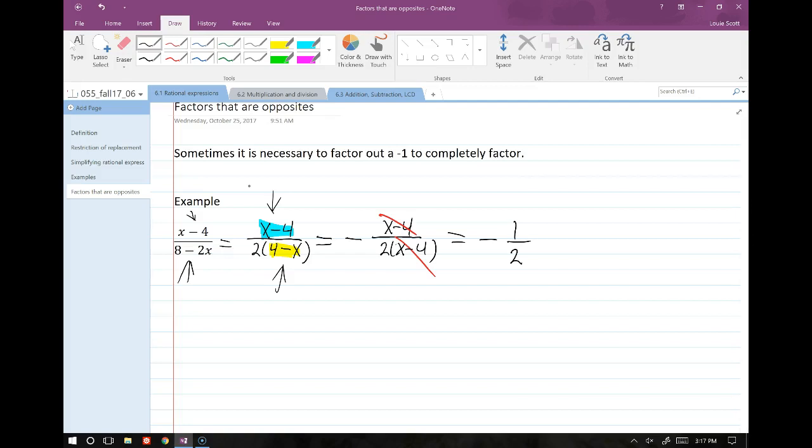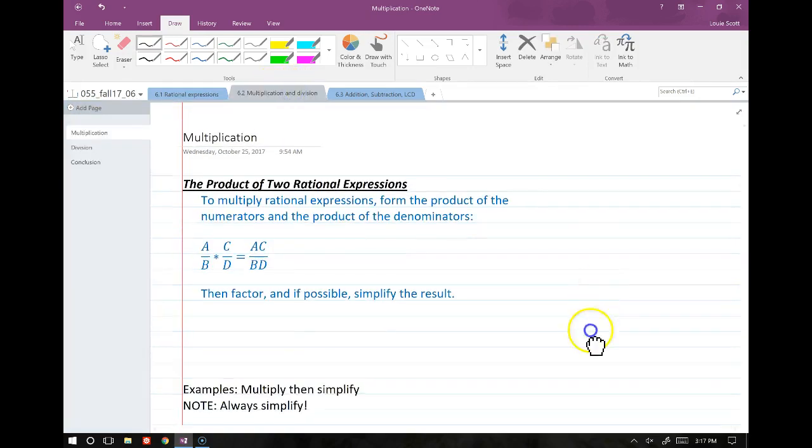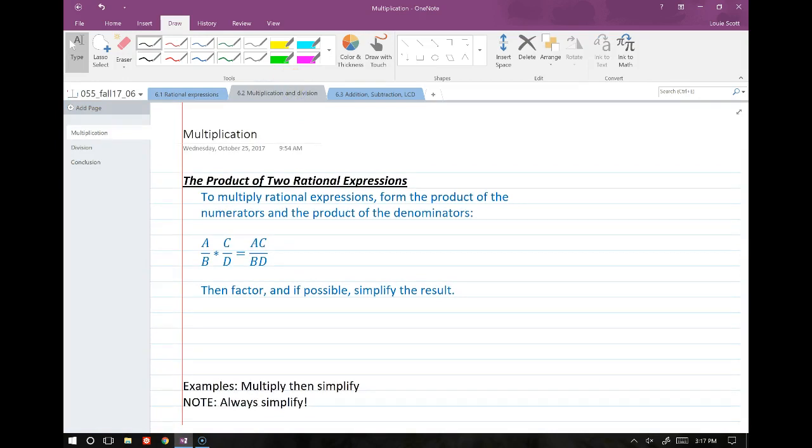All right, so that is section 1, just on the introduction to rational expressions. Now we're going to go through all the operations on rational expressions. You guys should recognize this routine by now. We're going to go through multiplication, then division, any particular rules associated with each one of those. Then we're going to go over addition, subtraction, and then we'll move on. So for today, we'll just go over 6.2, which is multiplication and division.